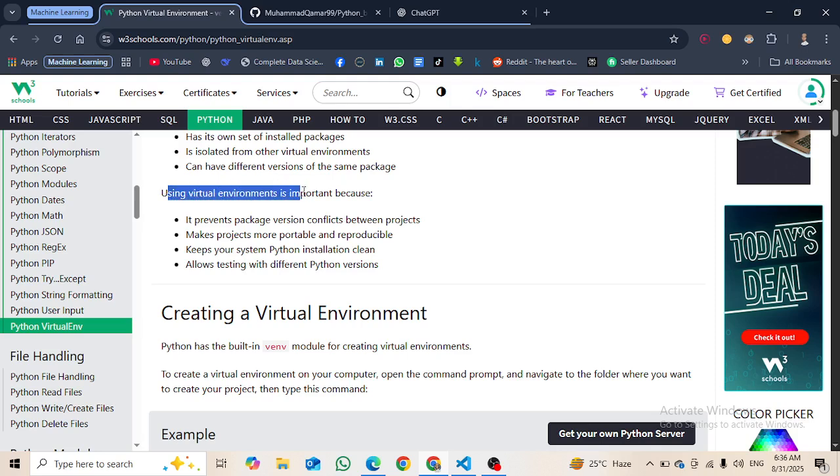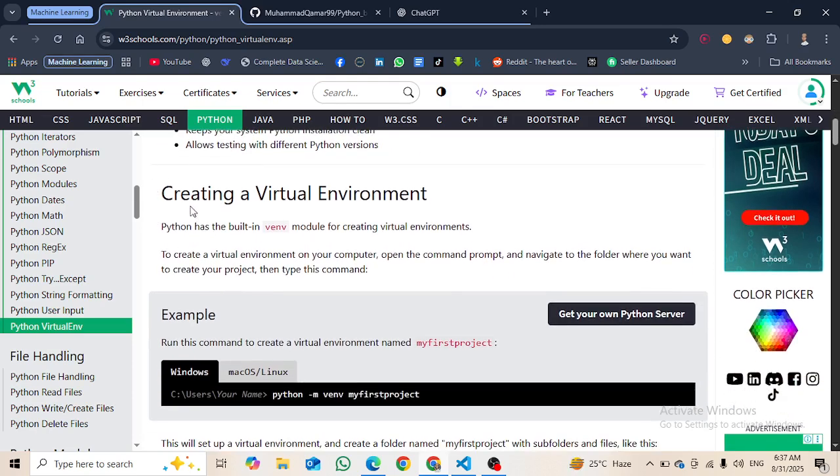And using a virtual environment is very important because it prevents package version conflicts between projects, makes projects more portable and reproducible, keeps your system Python installation clean, and allows testing with different Python versions. So, creating a virtual environment: Python has a built-in module, which is venv, v for virtual and env for environment. Okay, this venv module is for creating virtual environments.